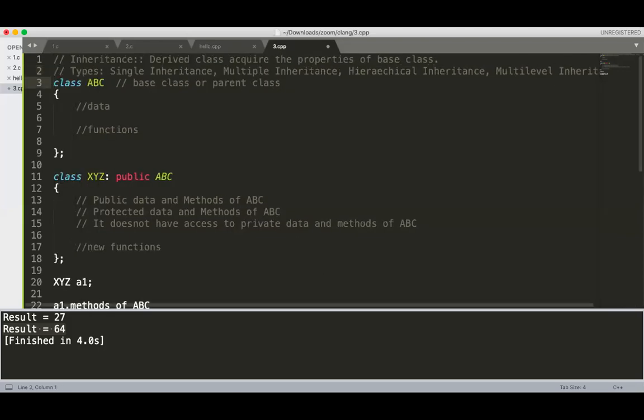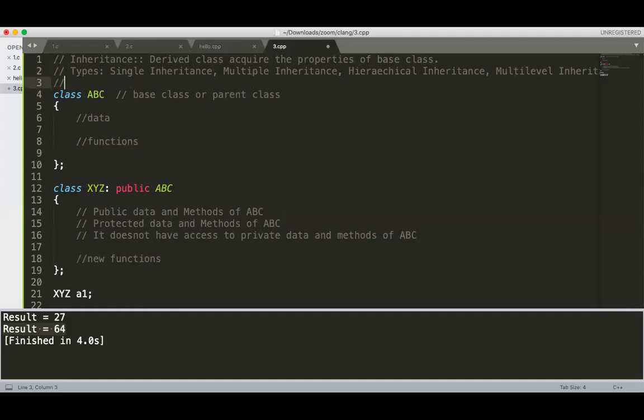And the last one, yes, anyone know the last is? The last is the hybrid type of inheritance. Hybrid inheritance means that in that type of inheritance, you are using a combination of these four types.